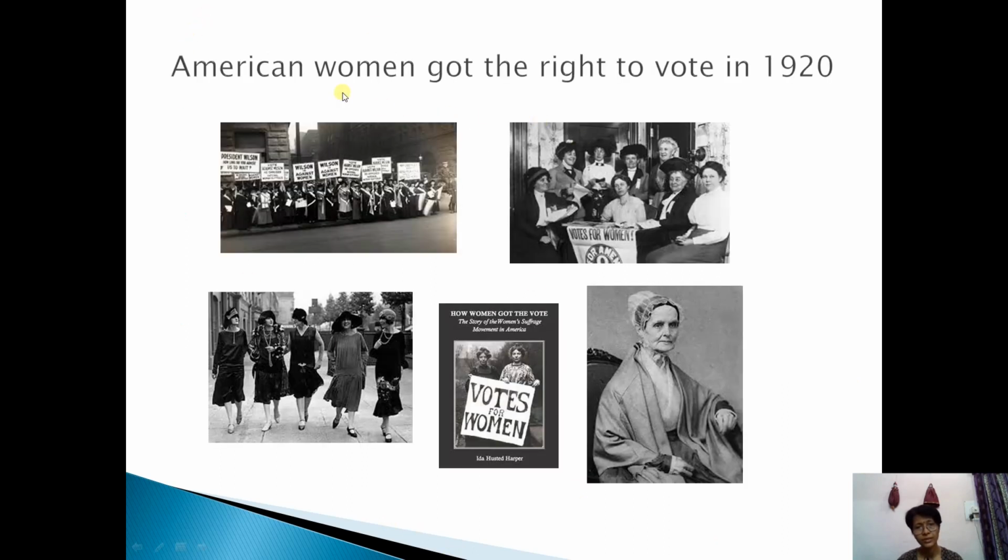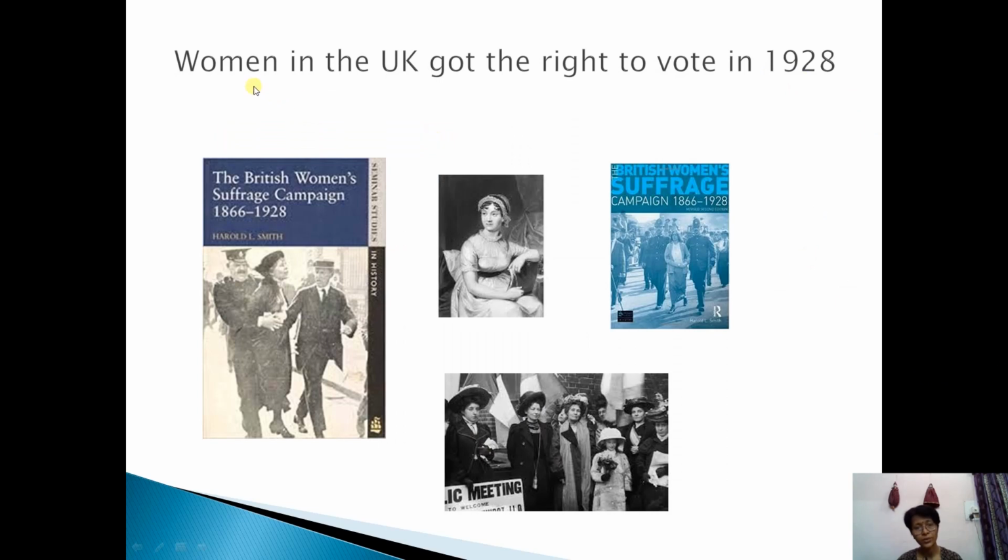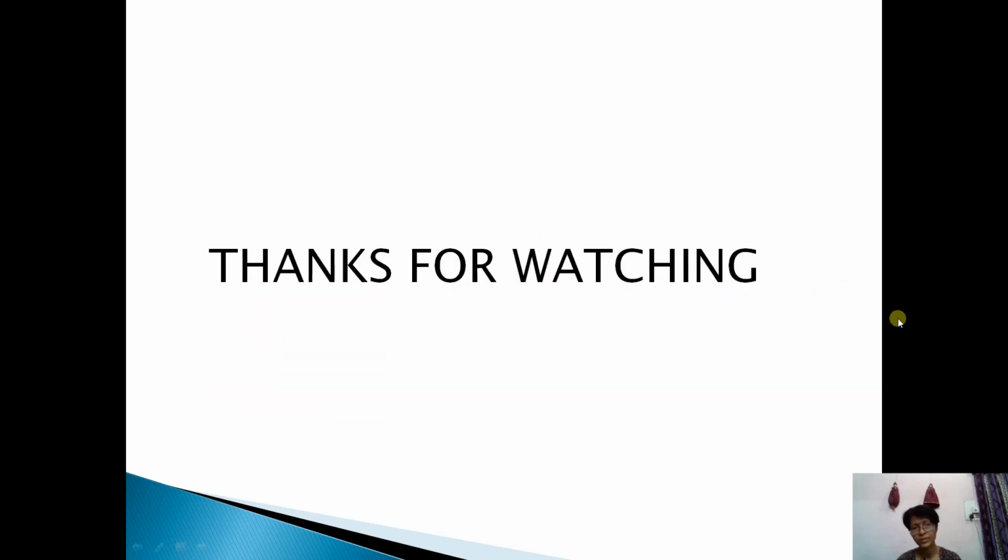Here I'm showing some pictures: American women got the right to vote in 1920, and women in the UK got the right to vote in 1928. Some pictures of British women are given here.